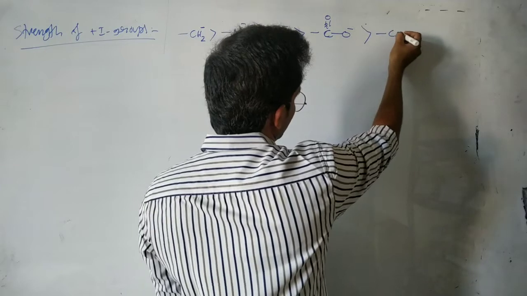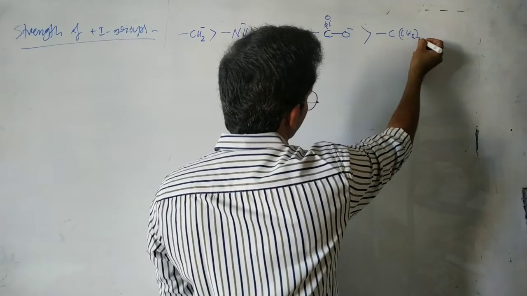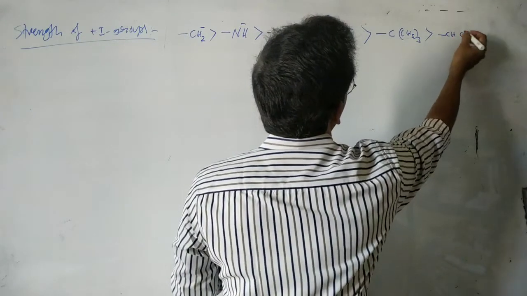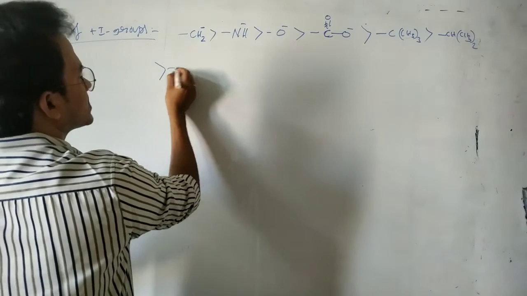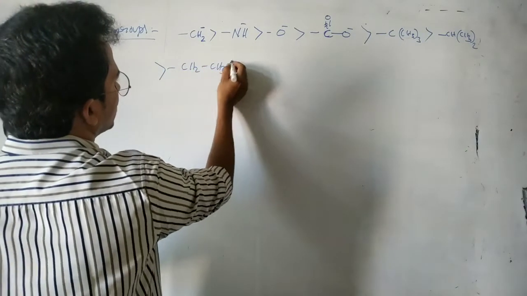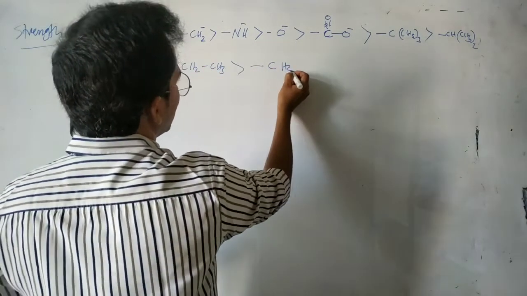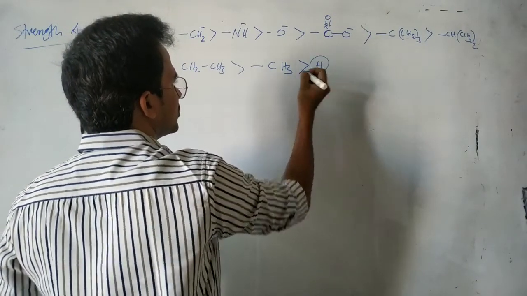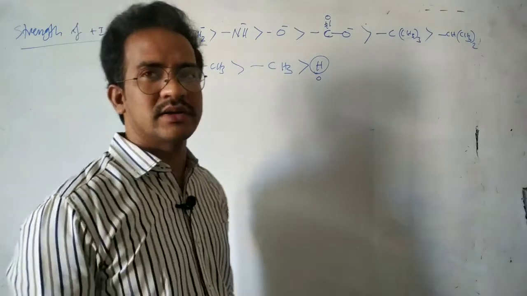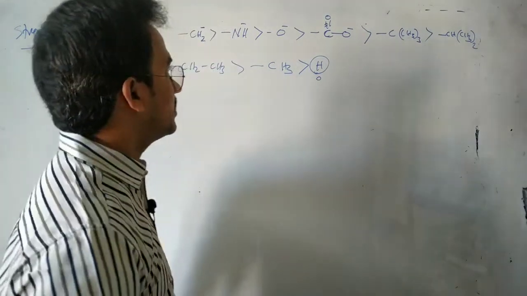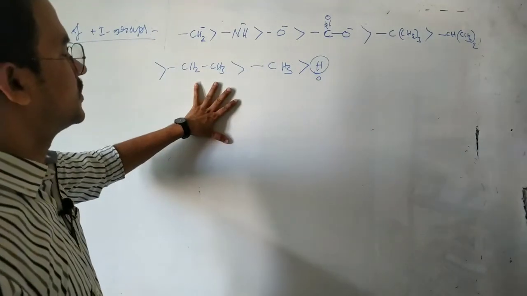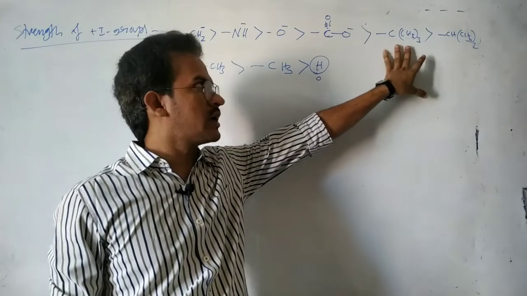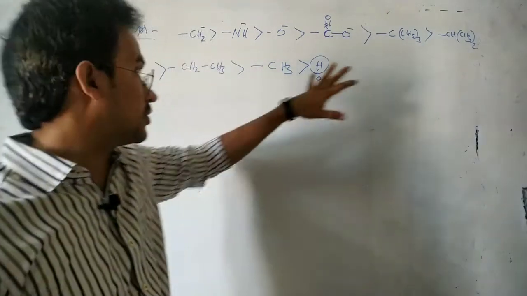And next, neutral groups: tertiary butyl, isopropyl, CH3 twice, and next ethyl, and then simply CH3, and then hydrogen, plus I effect 0. It's not plus I, it's not minus I, that is neutral actually. So this is the plus I effect of the groups: CH2 minus, NH minus, O minus. Here tertiary butyl group is a strong plus I group, and next isopropyl, a secondary alkyl group, and ethyl and methyl.